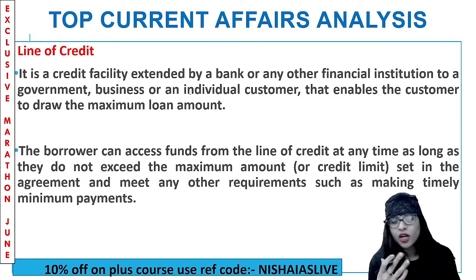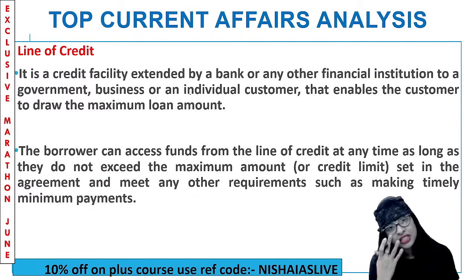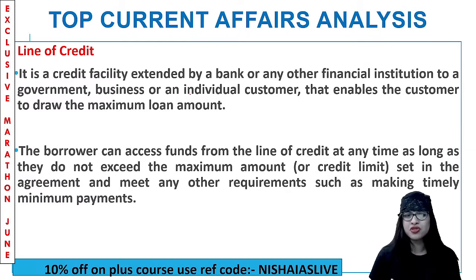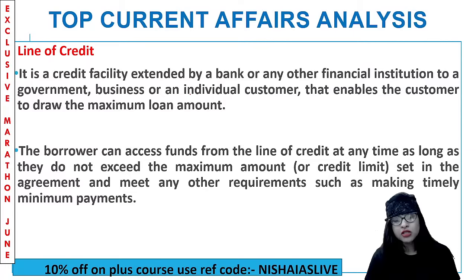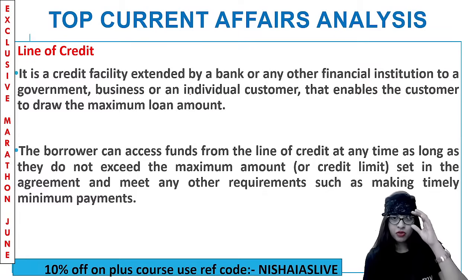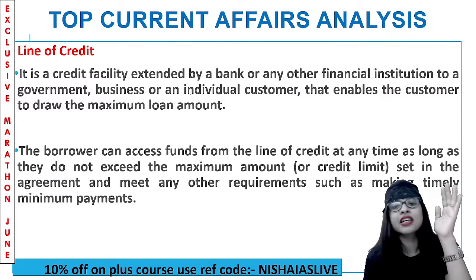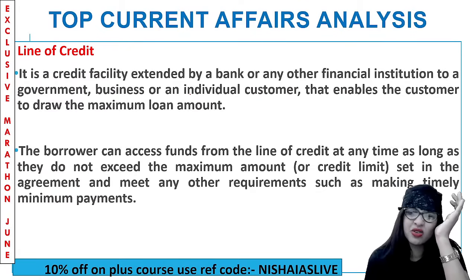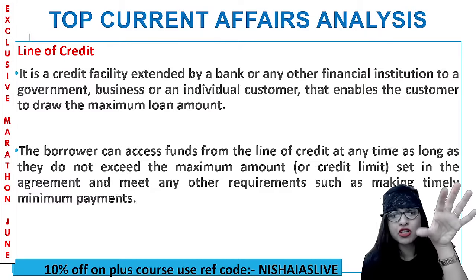It's a facility. What facility? A credit facility. The line of credit or LOC is a credit facility which is given or extended by a bank or any other financial institution to the government, or to a business, or to individual customers like you and me. Through this line of credit, the customer can draw up to the maximum loan amount. The borrower, whether a business, an individual or a government, can access the funds from the line of credit when needed, as long as they do not exceed the maximum amount. There is something called the credit limit. As long as you're not exceeding the maximum amount, you can withdraw or access funds from this LOC at any time. That is what they'll say in the agreement also. Clear?